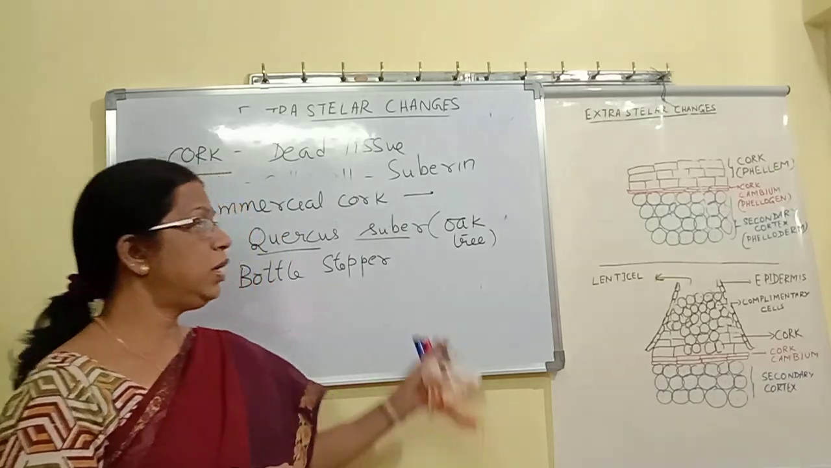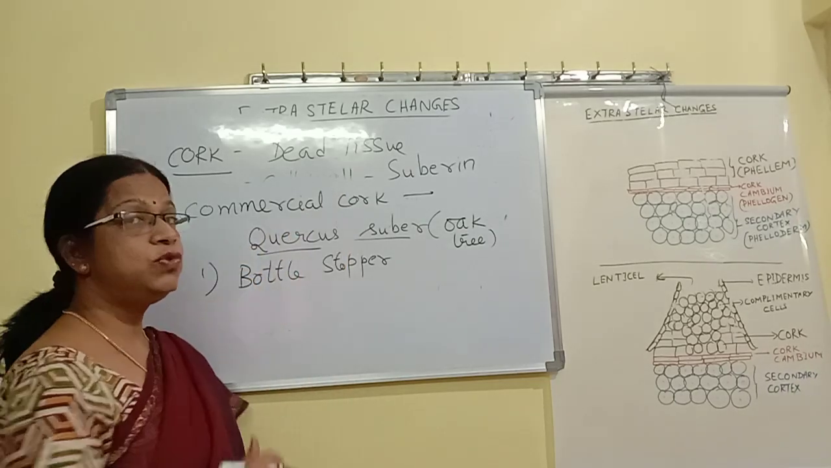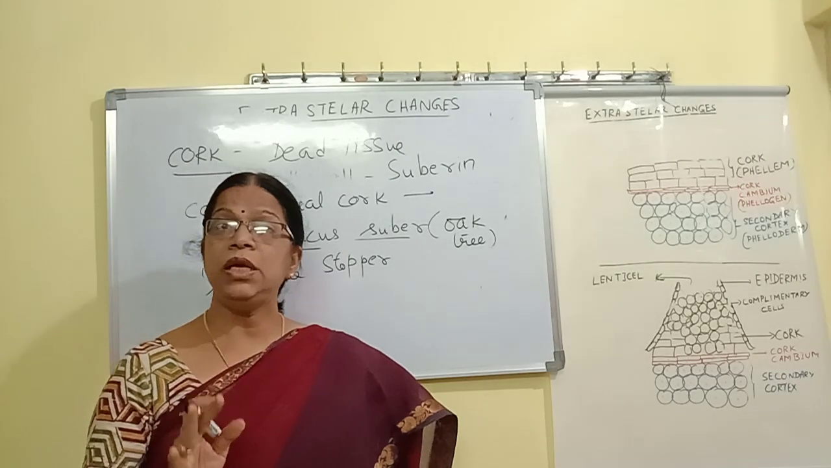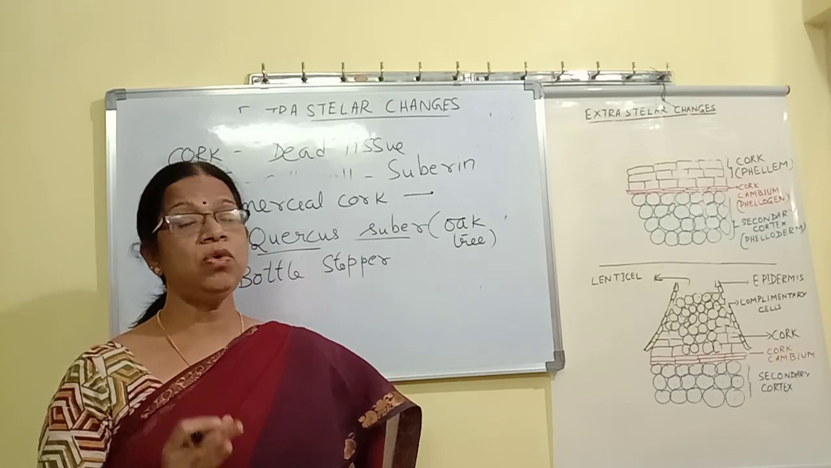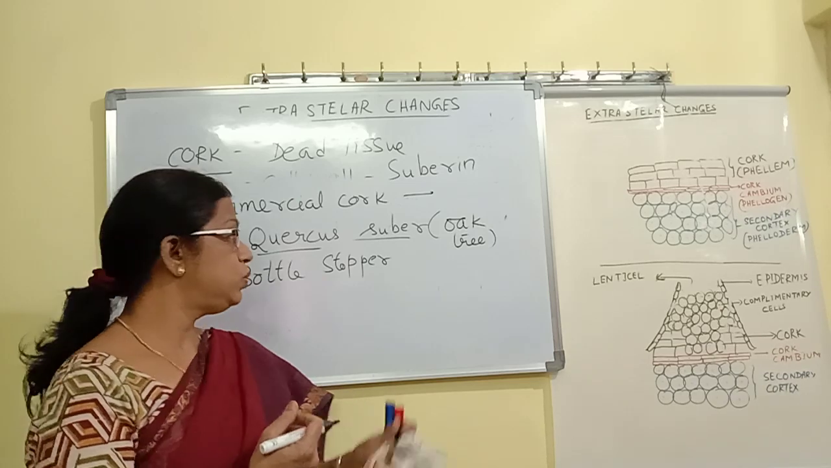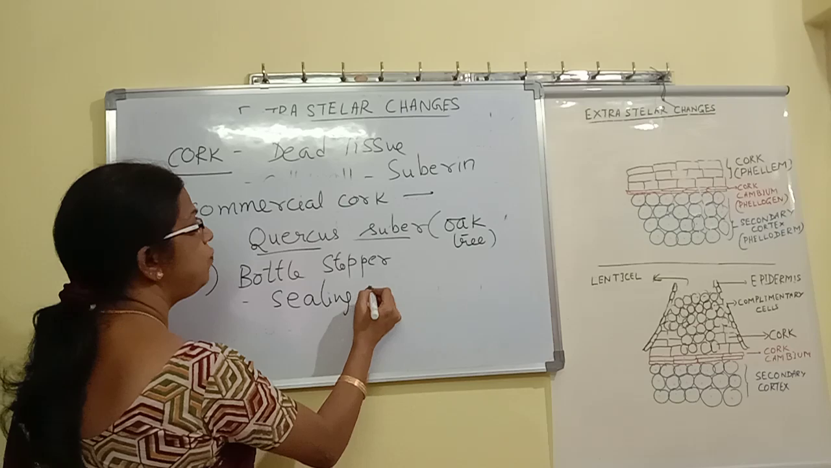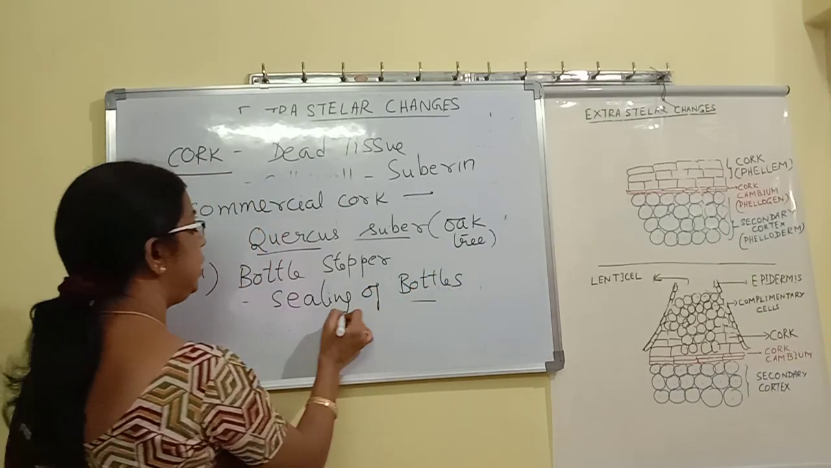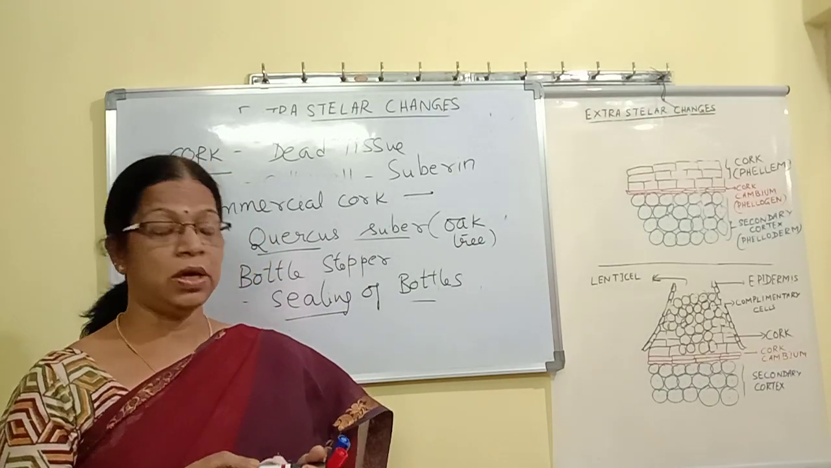Cork will not allow any water to pass through. It is made up of suberin. Because it has suberin in the cell wall, it will not allow any water to pass through, but it will allow air to pass through. Therefore, it is also used for sealing bottles, as a sealing material. That is the use of cork.